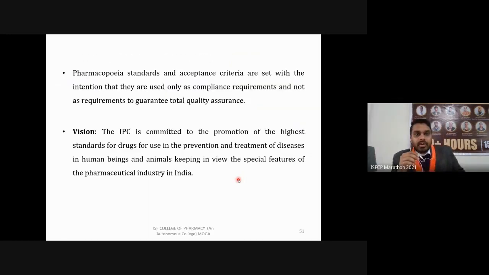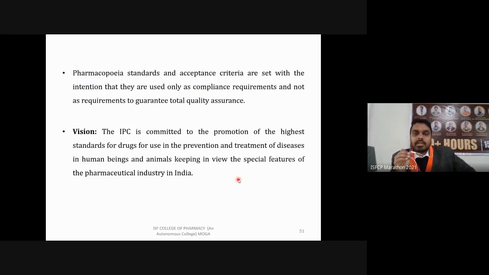Pharmacopoeia standards and acceptance criteria are set with the intention that they are used only as a compliance requirement and not as a requirement to guarantee total quality assurance. Acceptance criteria means up to what limit an impurity, or what amount of other ions, can be present.